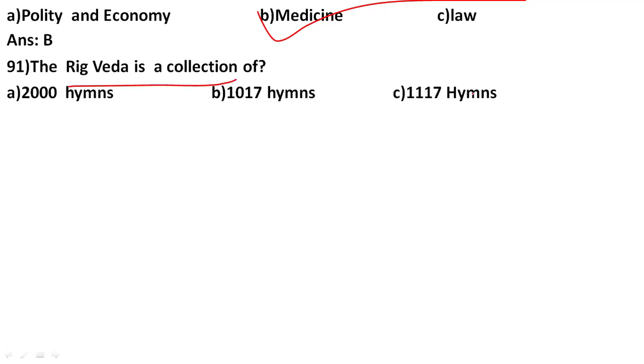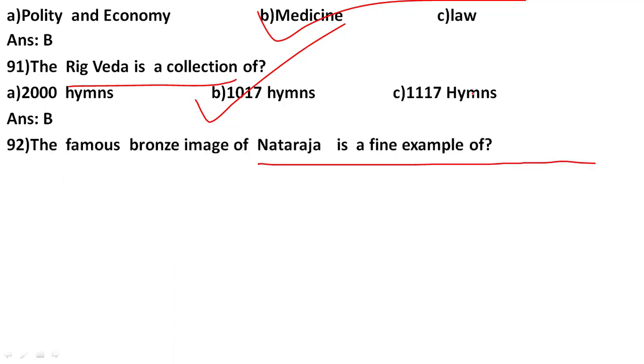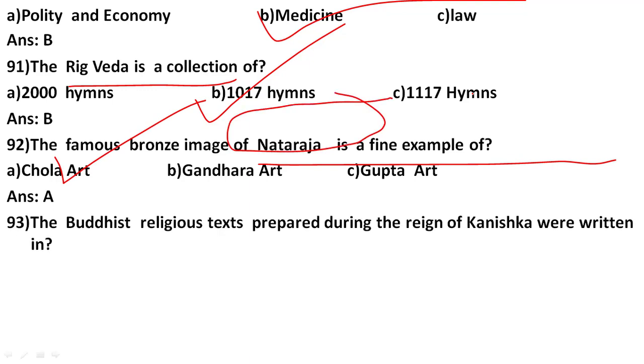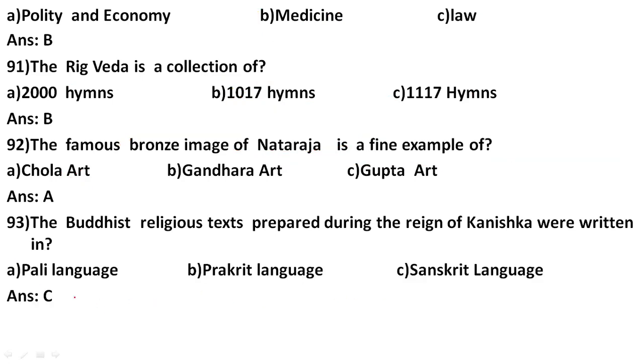The Rig Veda is a collection of how many hymns? The answer is 1017 hymns. The famous bronze of Nataraja is a fine example of Chola art. The Buddhist religious texts prepared during the reign of Kanishka were written in Pali language, number A.